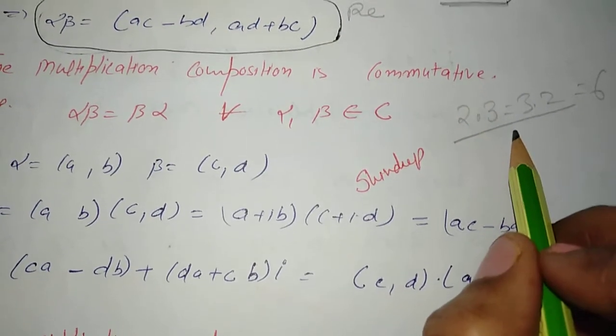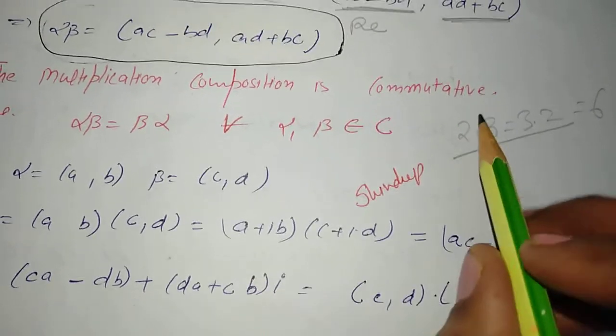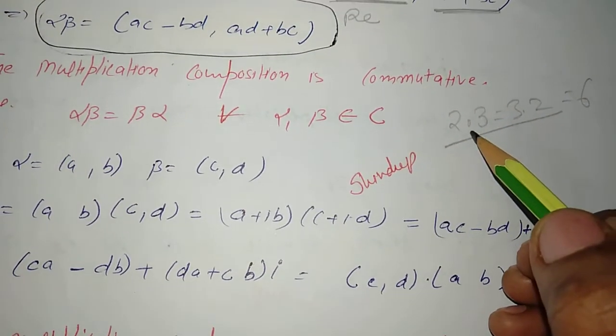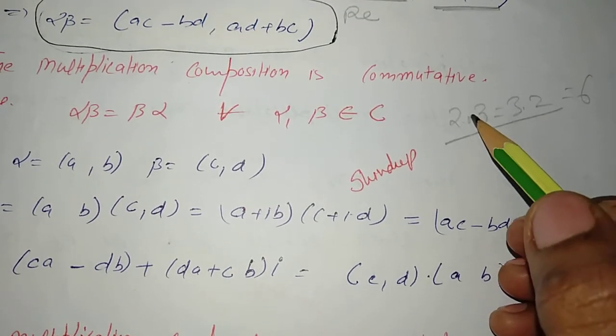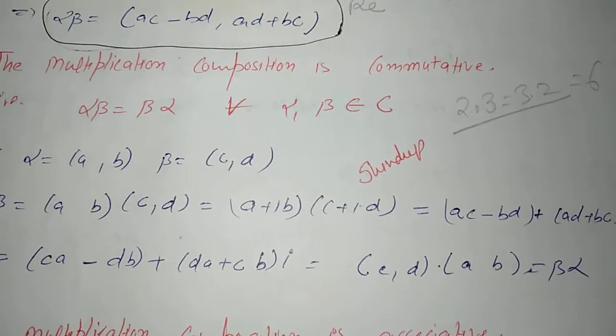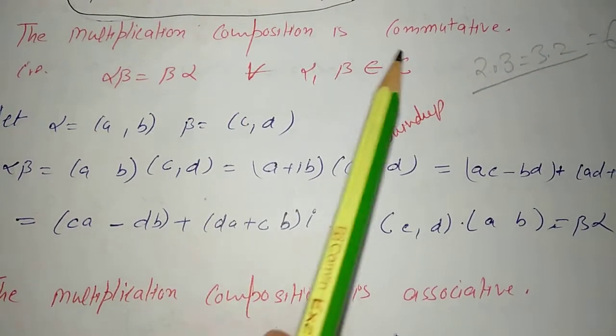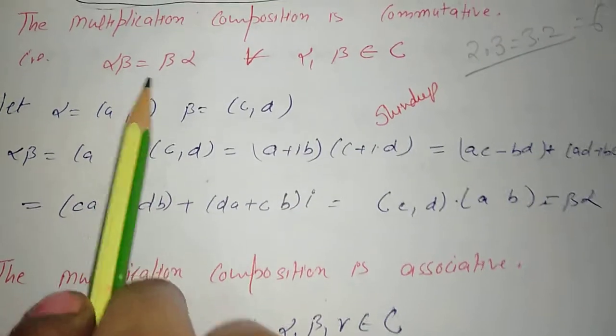This property is known as the commutativity property. Since we are using it in the case of multiplication, it is a commutative property in the case of multiplication. If we are using addition, then it will be a commutative property in the case of addition. So here we are discussing that multiplication composition is commutative in case of complex numbers.